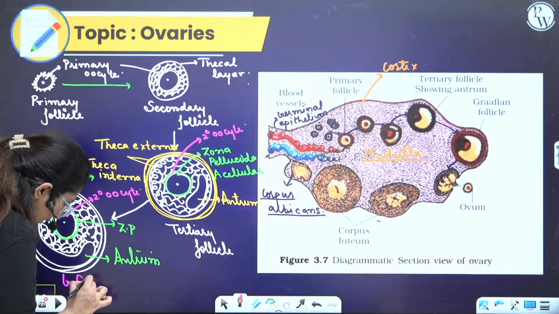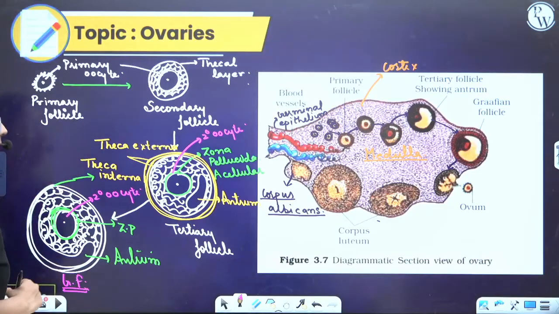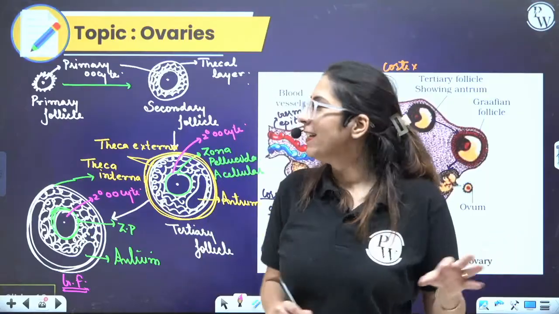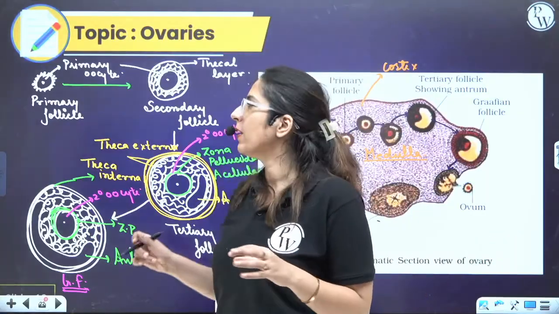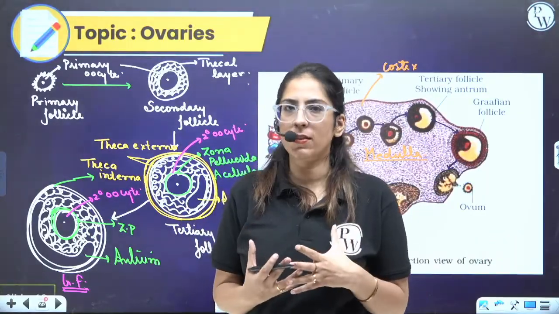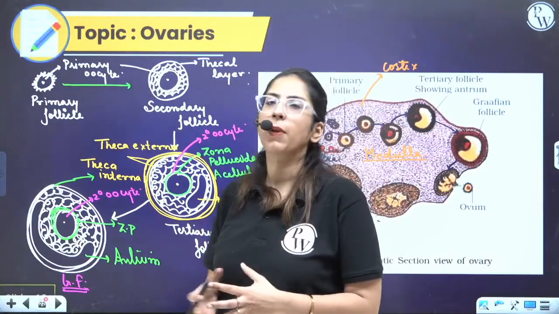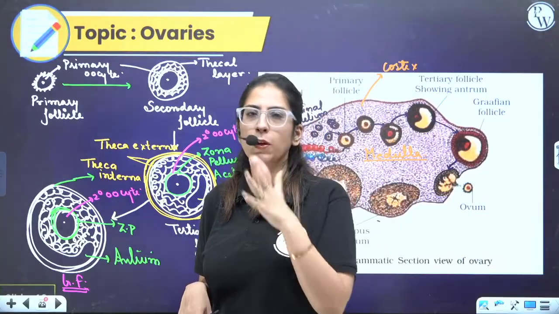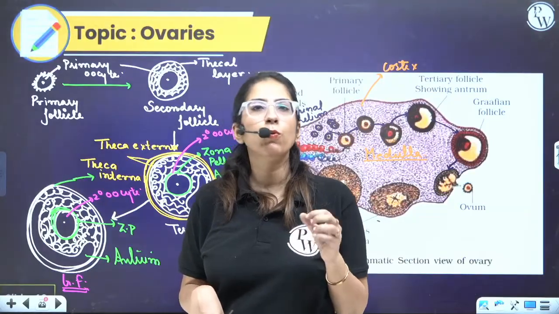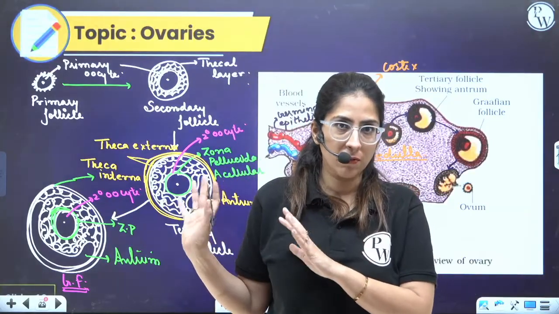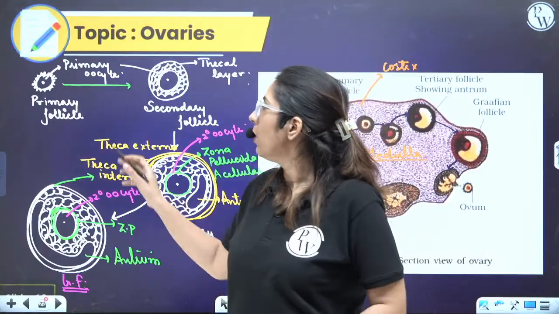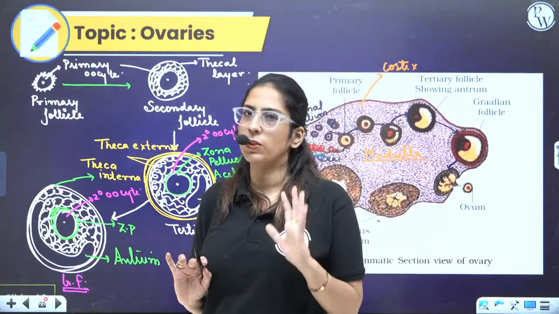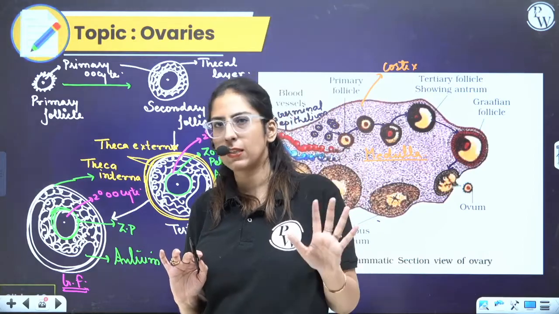Now I'll explain you each and everything. It's not girlfriend, it's a Graafian follicle. Clear? Now listen very carefully. When I was in my mother's womb, I had primary follicles in my ovaries. Millions of these were present. When I was 4 to 5 months of gestation in mother's womb, these follicles stop developing. They do not develop further, so their number remains the same.